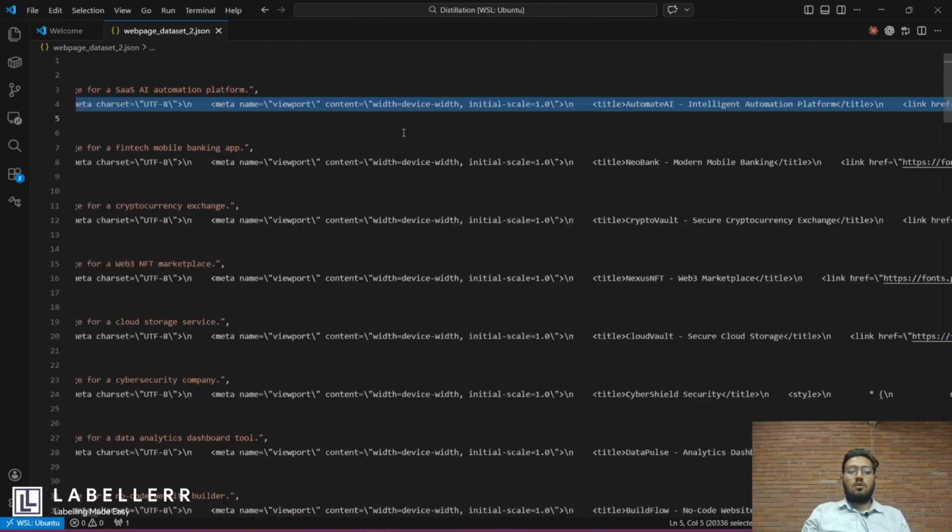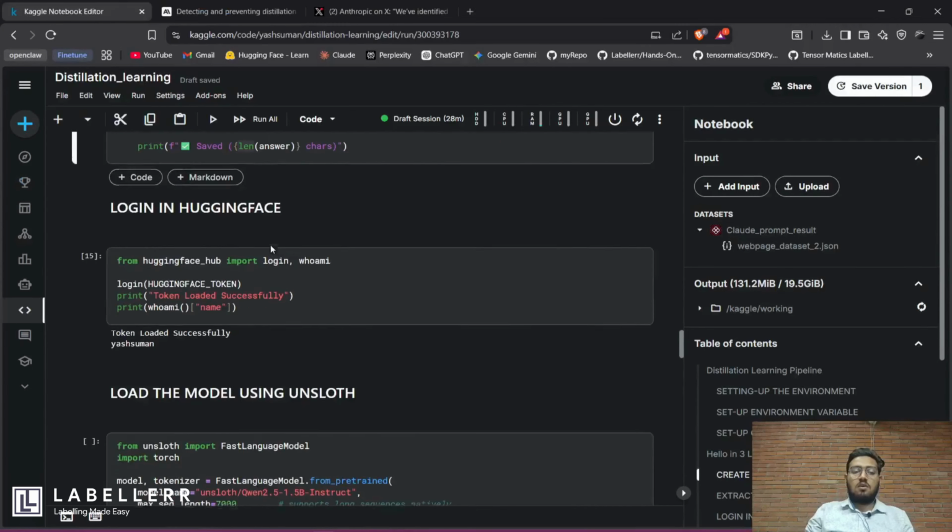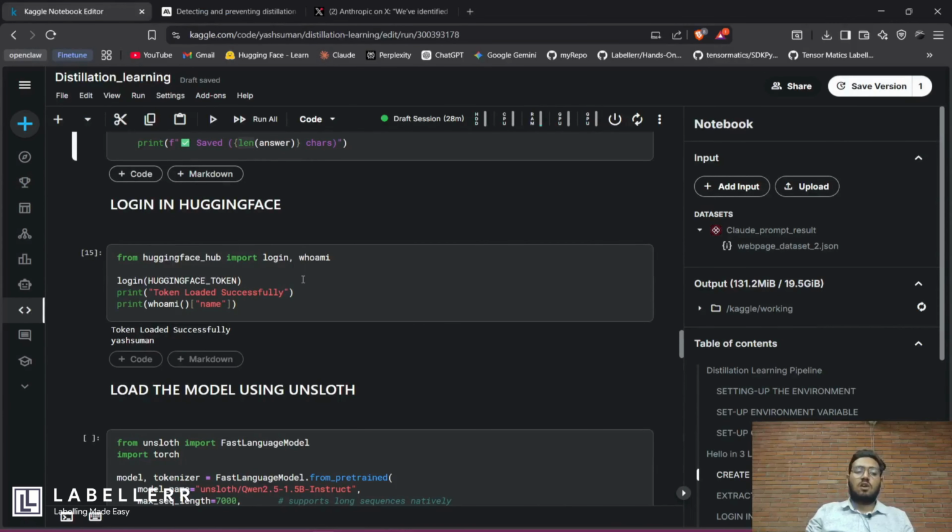So now you have your data from the Claude model, which is a superior model. In the next step, you have to train your own model. So I'm going to use Qwen. First, you can use Hugging Face to download those models.